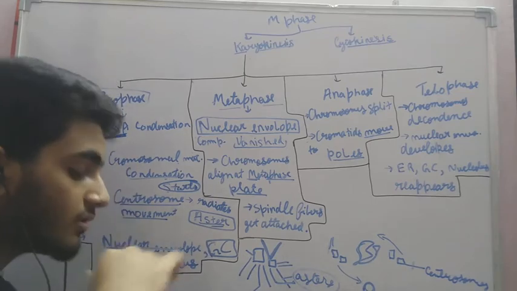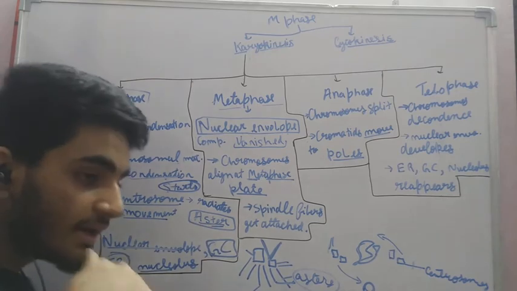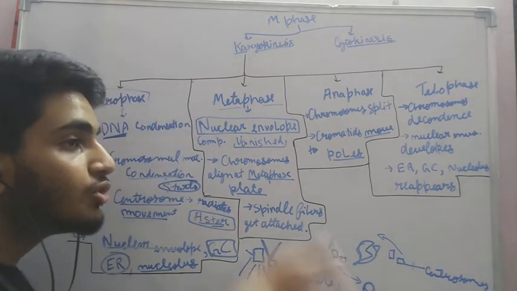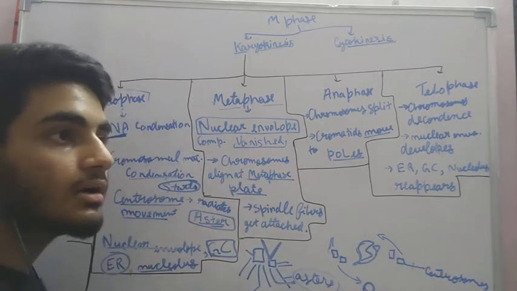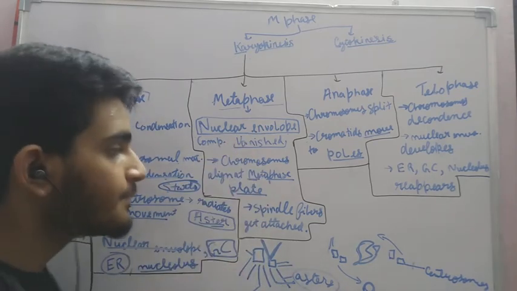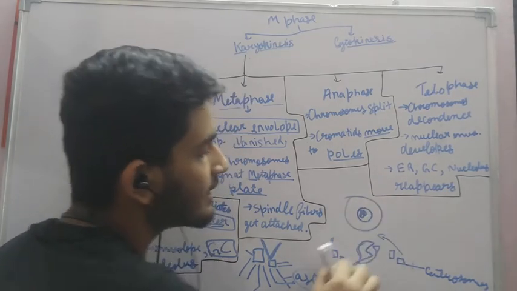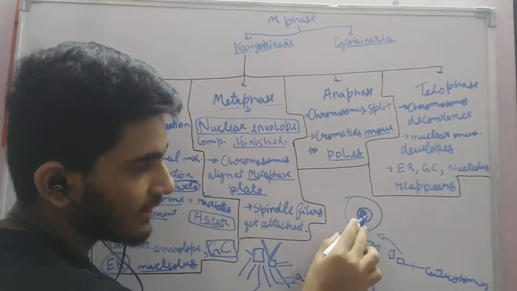And let me tell you why the nuclear envelope is important for the nucleus. The nuclear envelope is meant to bind the chromosomal material inside one envelope. Let's say this is the cell, this is the chromosomal material, this is the nuclear envelope, this is the chromatin material.